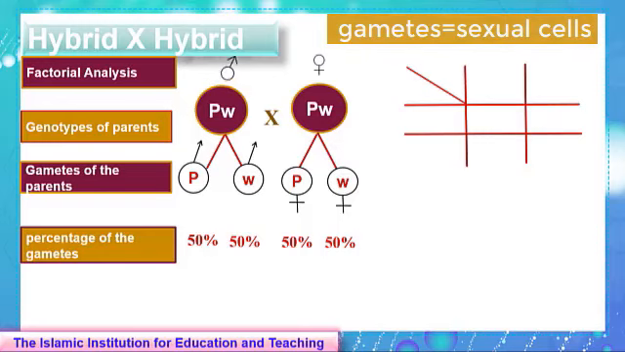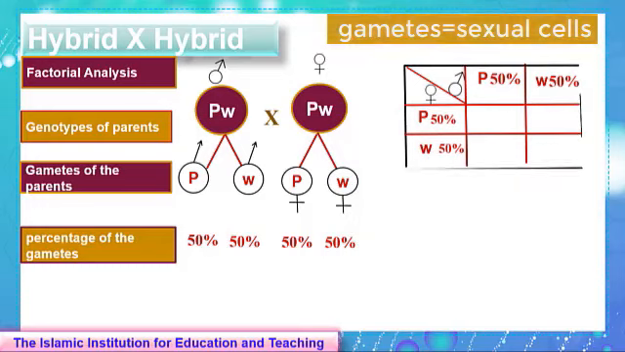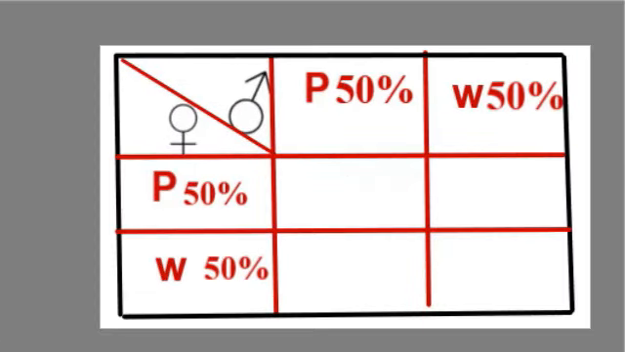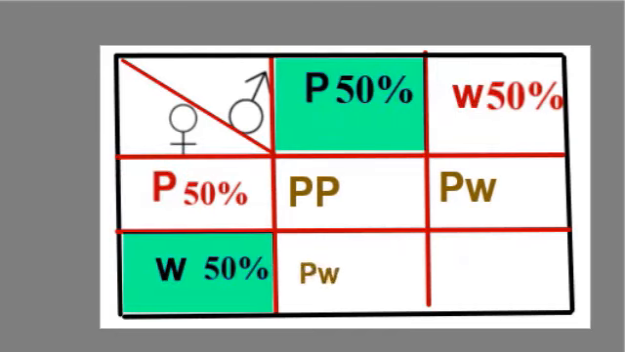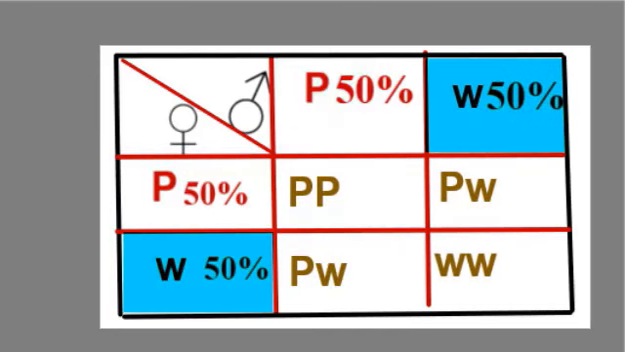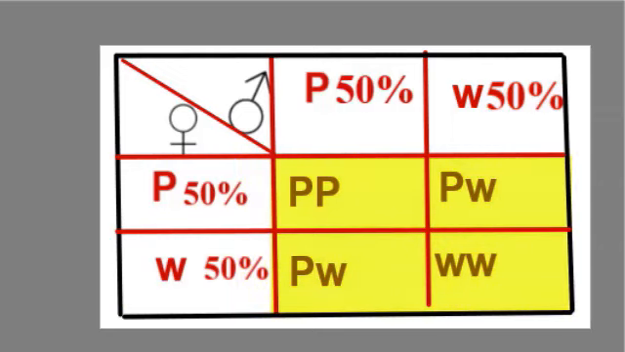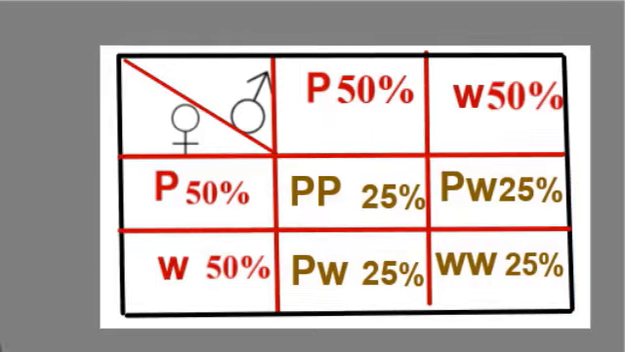We divide the first cell to half and we put the symbols of male and female in each half. Now we move the male gametes with their percentages next to the male symbol. And we move the female gametes with their percentages to their correct position. Then we close the table. Upon fertilization, male gametes unite with female gametes. The possible outcomes will be PP, PW, WP or PW, and WW. These are the four possible results of fertilization. Each one of them constitutes 25%.